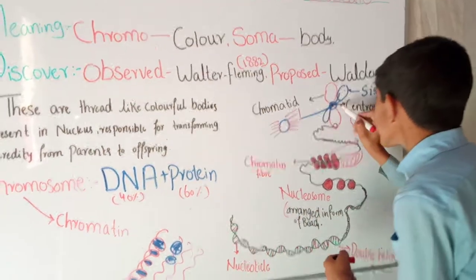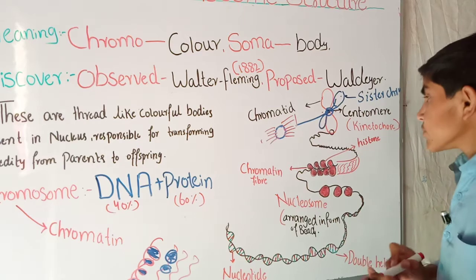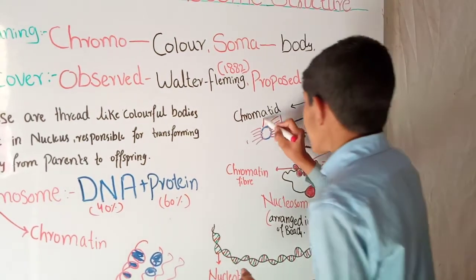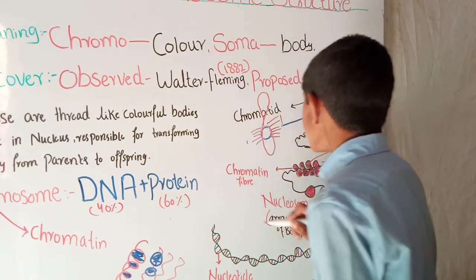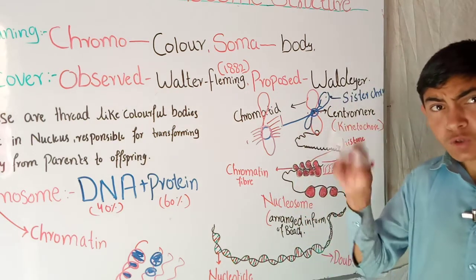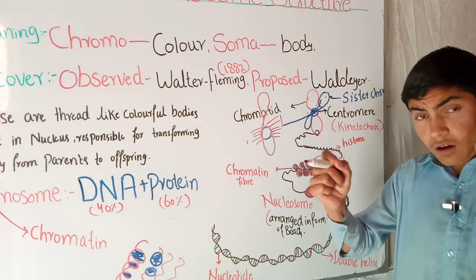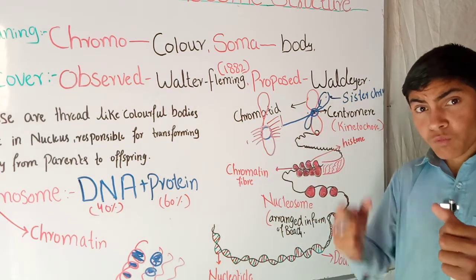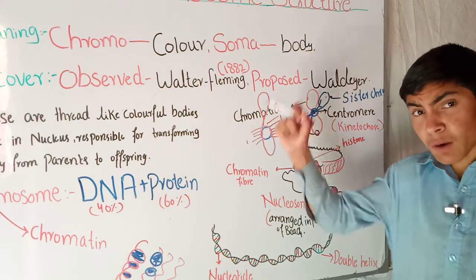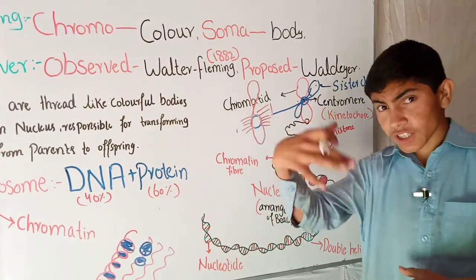This one is to this side and this one is to this side. And this kinetochore is made of protein and microtubules which help during cell division, in the motion of the chromosome when the centrioles from opposite poles attract the chromosomes toward the different poles of the cell.